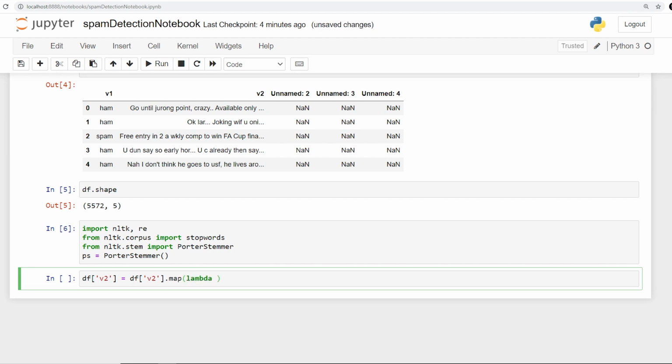Then I'll say lambda. Alright, so lambda gives me leverage to declare the variable that I want. So I'll just say text, followed by a colon. So this is the way the lambda is done. Then I'll say re, that is my regular expression, dot sub. Alright, so what I really want to substitute, that is now the question. So I want to substitute each and every single thing with the spacing, which is going to take my text. Alright, so this is the way it works, and here you have to specify what you really want to substitute apart from the things that you're working on.